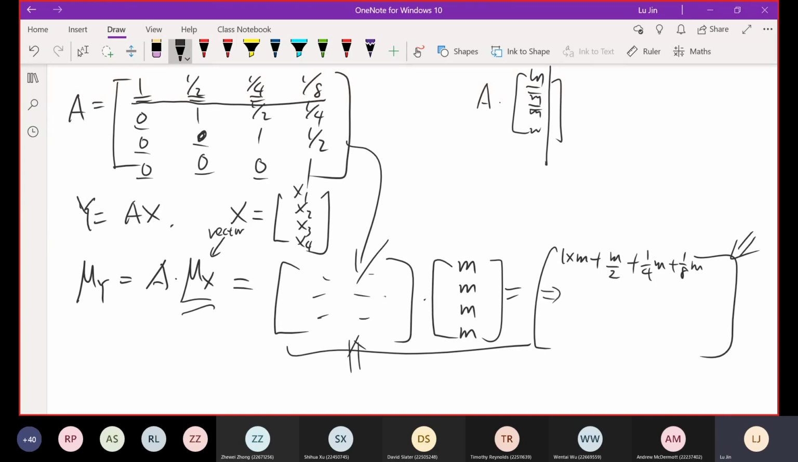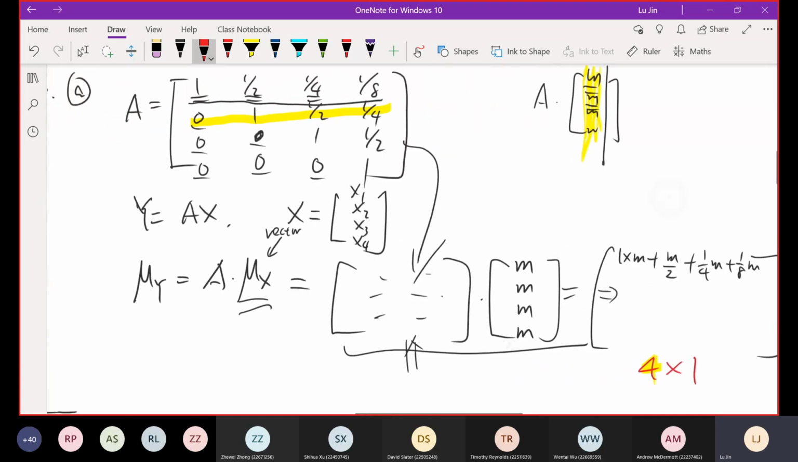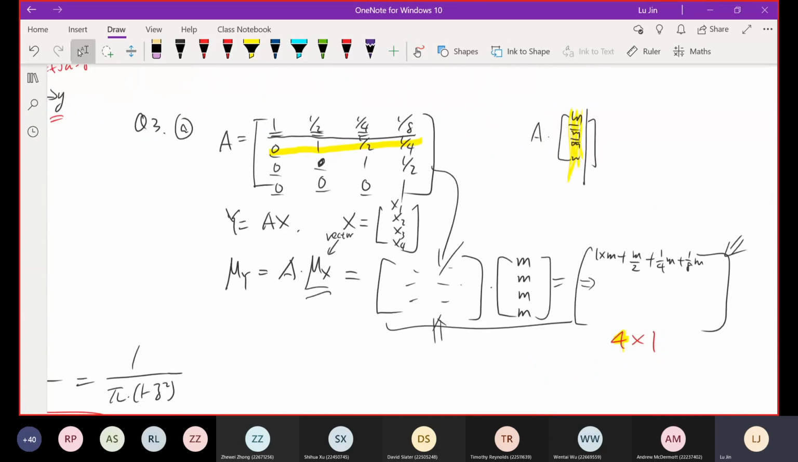For the second element, do the same thing, but this time we use the second row of A multiplied by the mu x vector. I don't want to copy them again. After you finish the calculation, you will get a 4 row by 1 column mean value vector for the vector y. From the solution you can find the answer easily, so I skip that. It should be pretty simple. So I finished this mu y calculation, and I leave the remaining part to you.